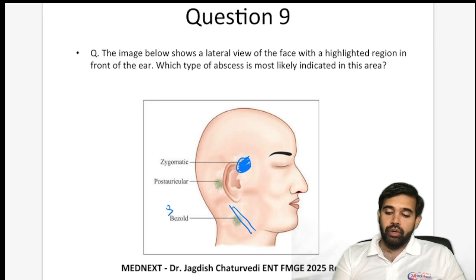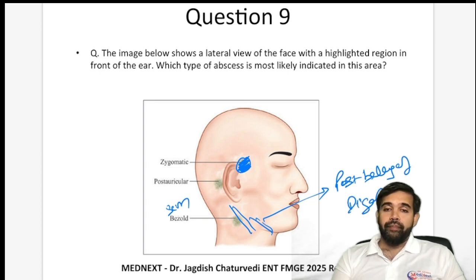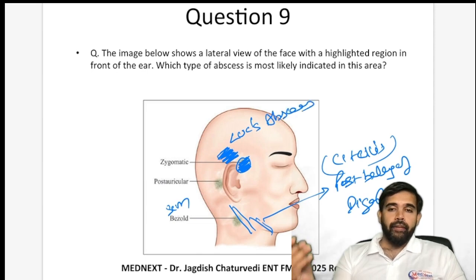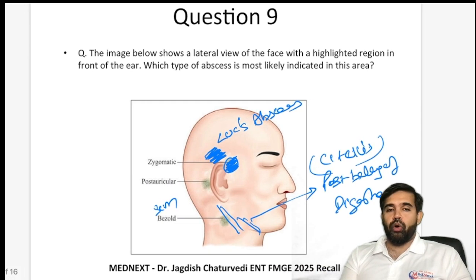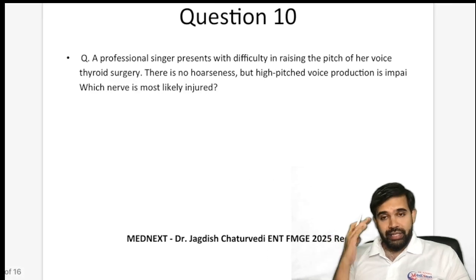If it is along the posterior belly of digastric, then that is Citelli's abscess. If it is under the temporalis muscle, then that is called Luc's abscess. So answer by exclusion is also very, very straightforward. This is the digastric one. Sorry, this is the zygomatic one.